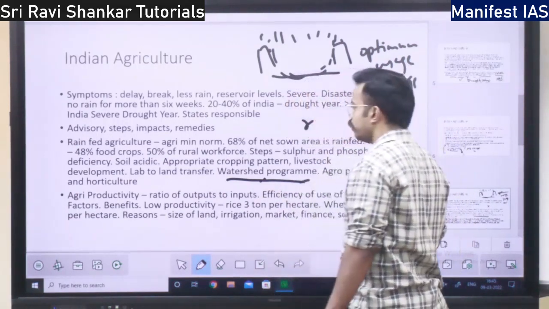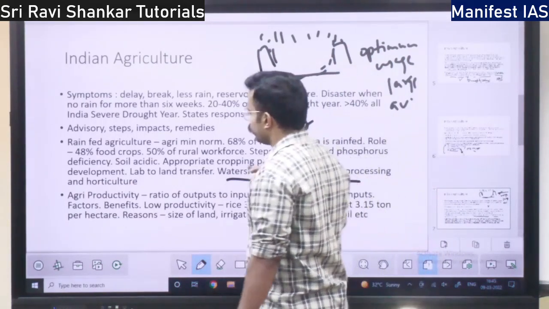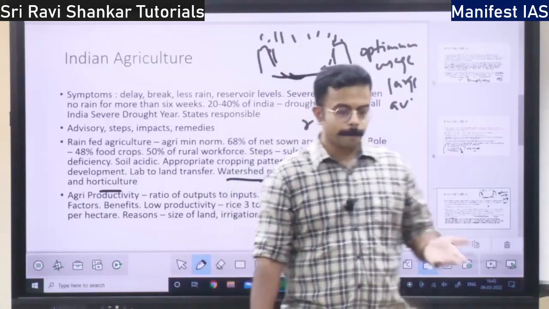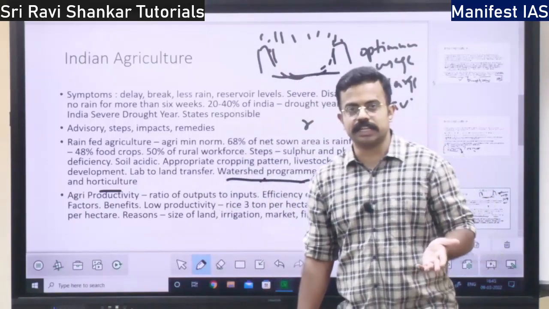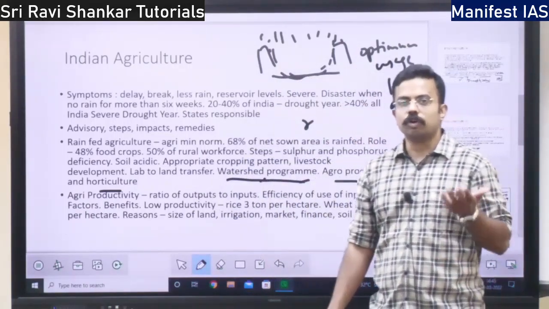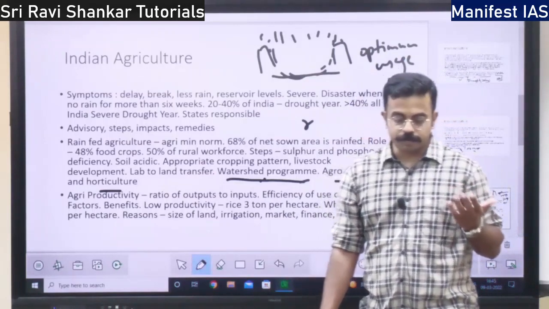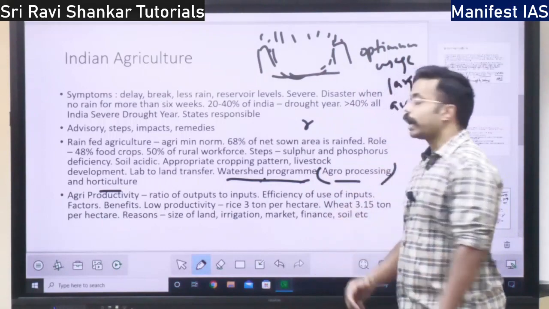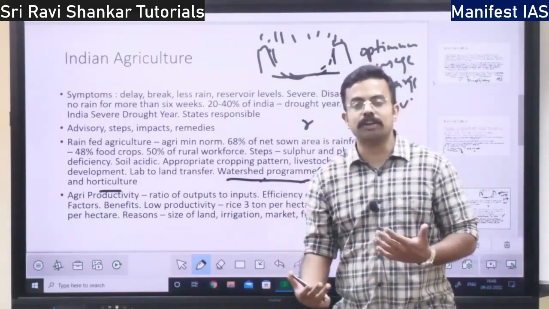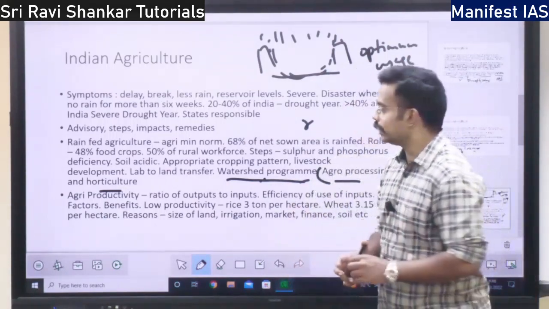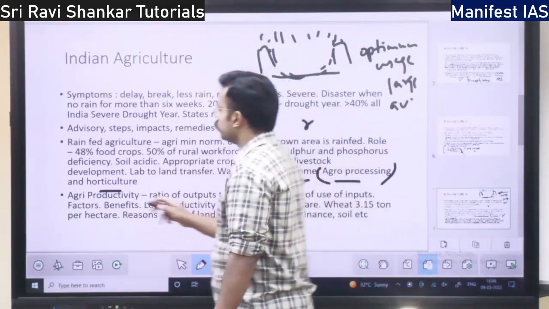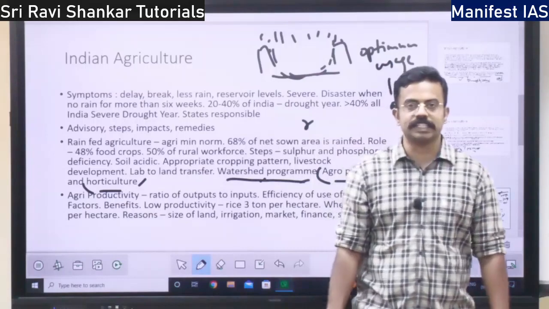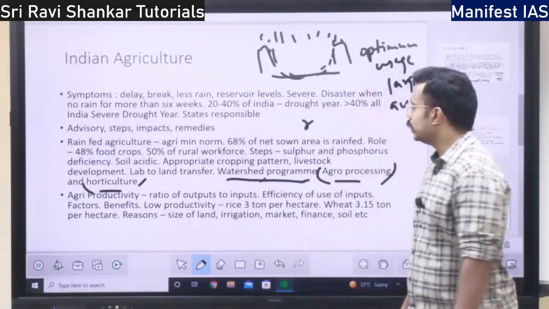So also we can have agro processing units and horticulture. If there are negatives in rain-fed agriculture in the form of no market, or the profit is very less, what we can do is follow agro processing, that is, we can add value to the products and sell them. That is one thing. And we can also follow horticulture. Horticulture means fruits and vegetables. That also we can grow and sell.